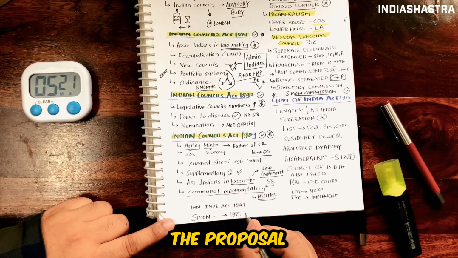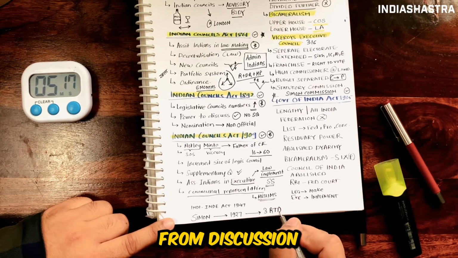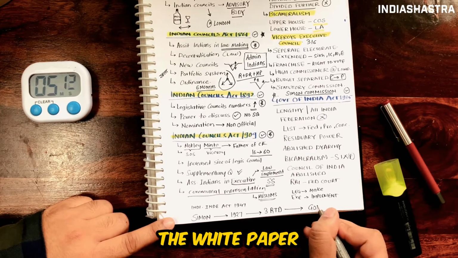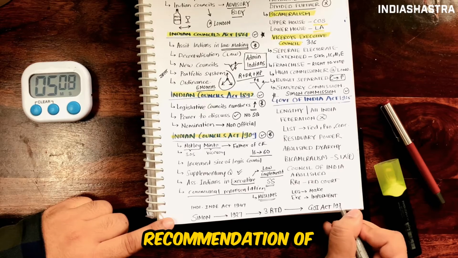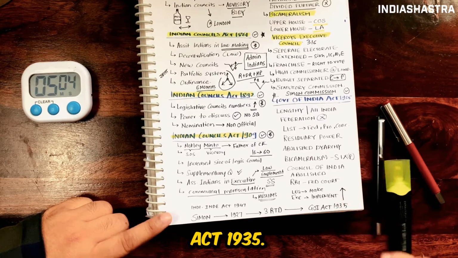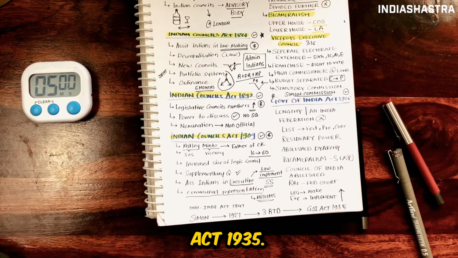To consider the proposal of the Simon Commission, 3 roundtable conferences were proposed. From the discussion of these roundtable conferences, a white paper was prepared. The white paper was submitted to the Select Committee of the British Parliament. The recommendations of this committee were incorporated in the Government of India Act 1935. Now let us understand the Government of India Act 1935.